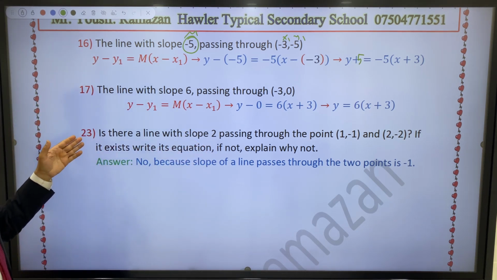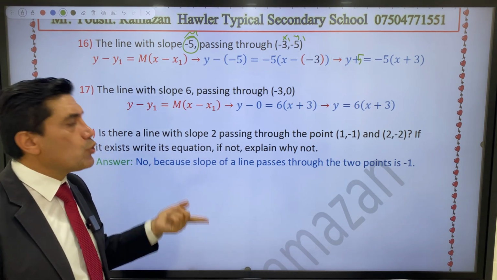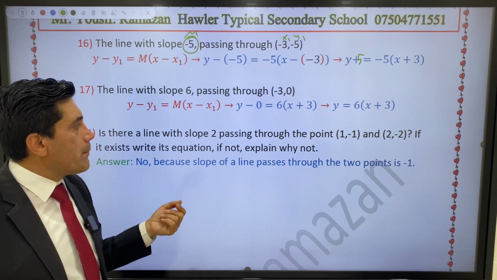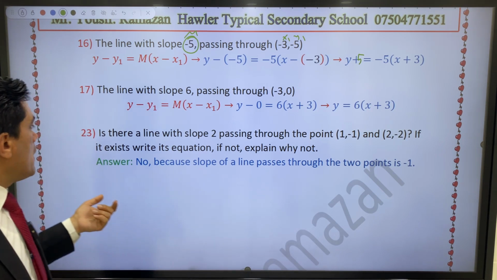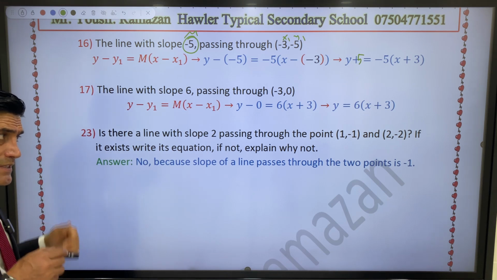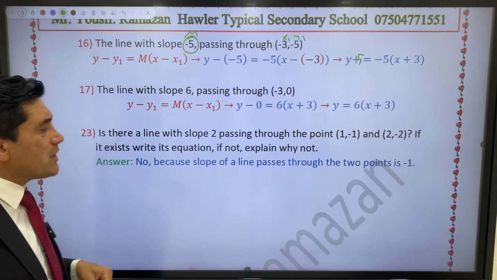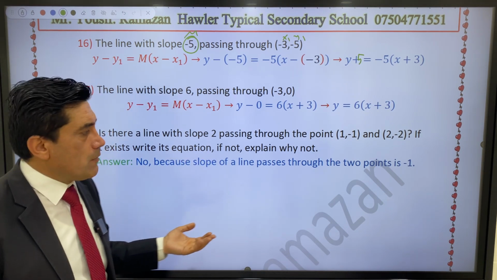If it exists, write the equation, but if it does not exist, explain why not.